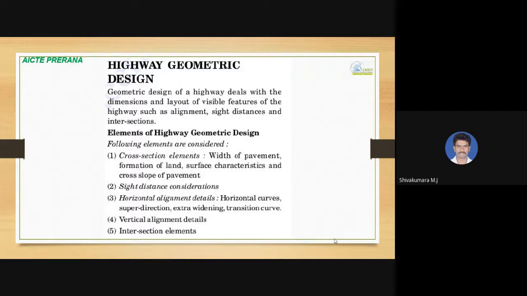Then horizontal alignment details like horizontal curves, superelevation, extra widening, and transition curves, vertical alignment details, and intersection elements are covered under elements of highway geometric design.